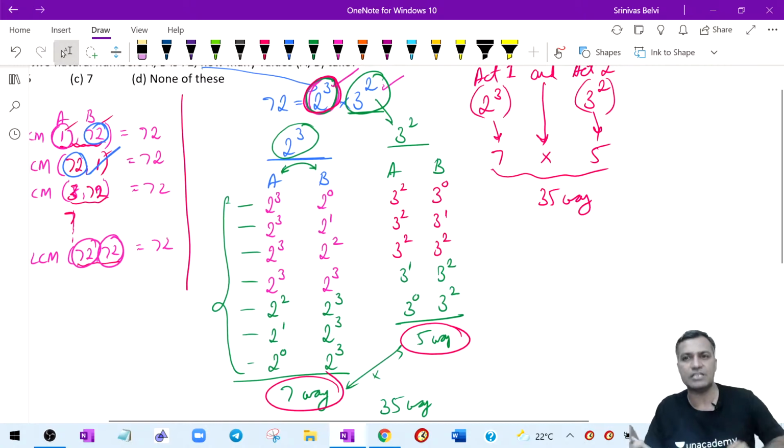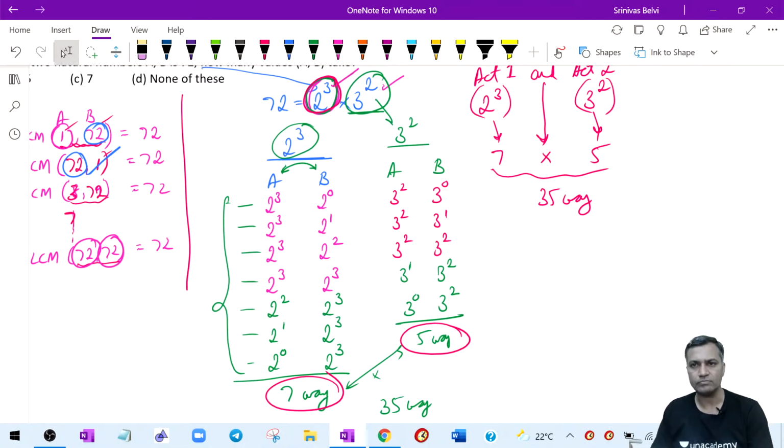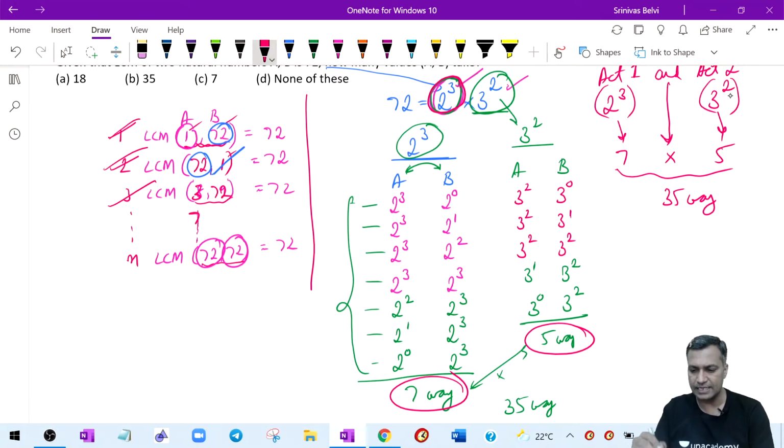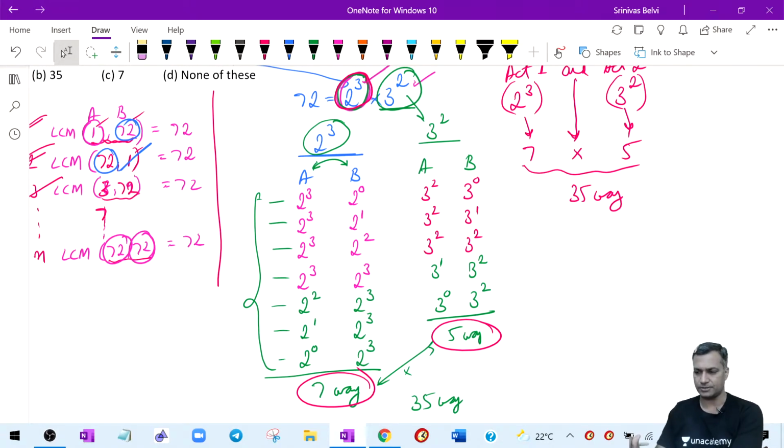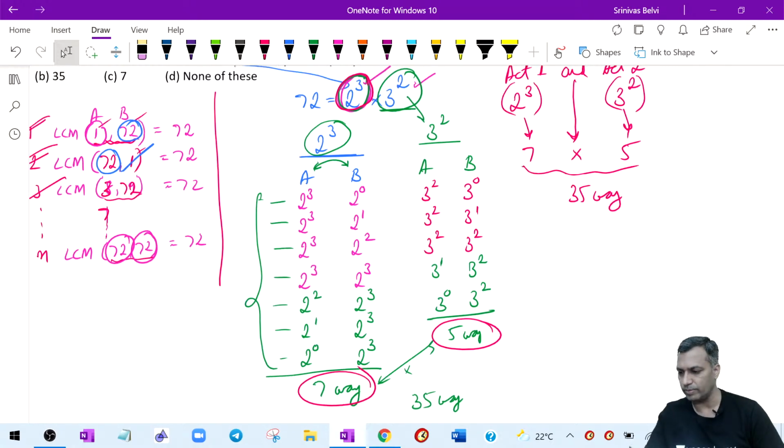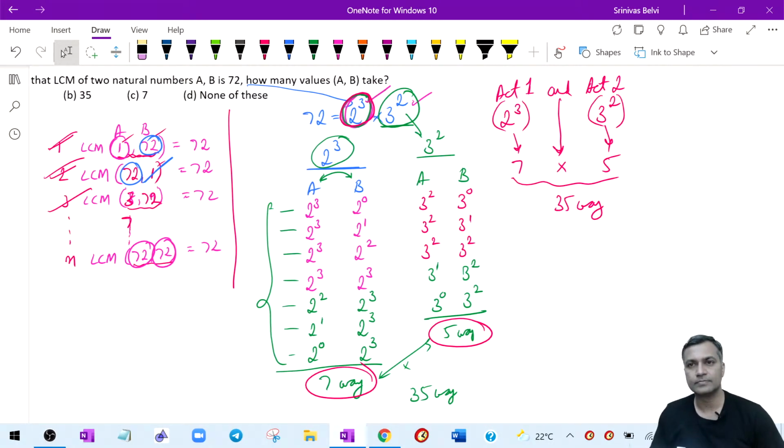A little bit of PNC plays a role here. Understood? Everybody understood? I can write some sample cases out of the 35 cases. These are some of the sample cases we wrote here. Clear, my friends? Is this clear? Do you need further explanation, or did you understand this? Okay, you don't have to write so much in the exam. But yes, to bring clarity, I wrote all of this story. I hope this story is clear. 35 is the answer to this particular question.